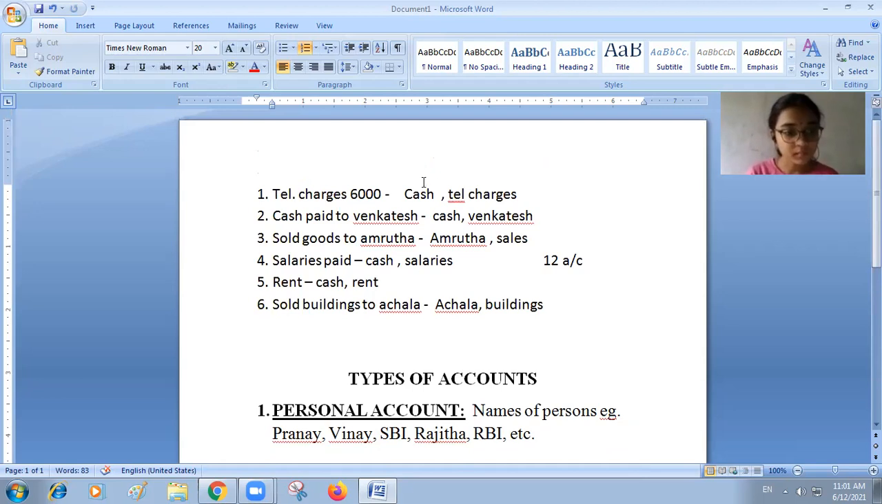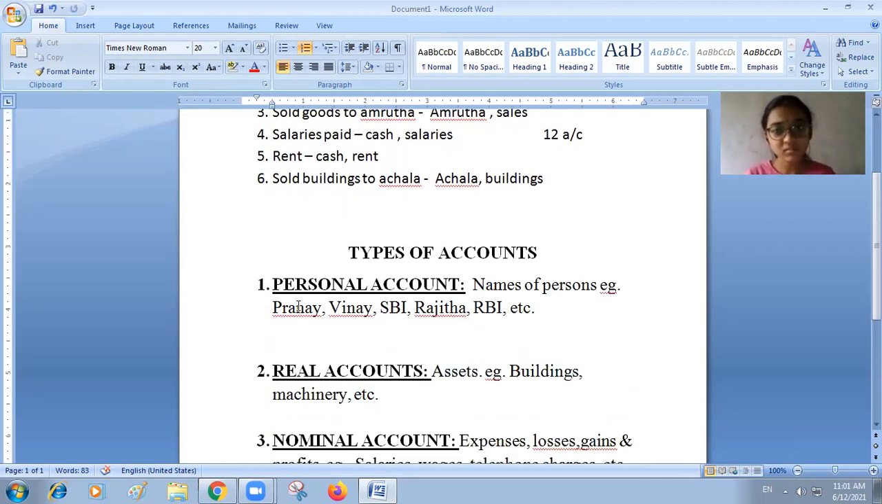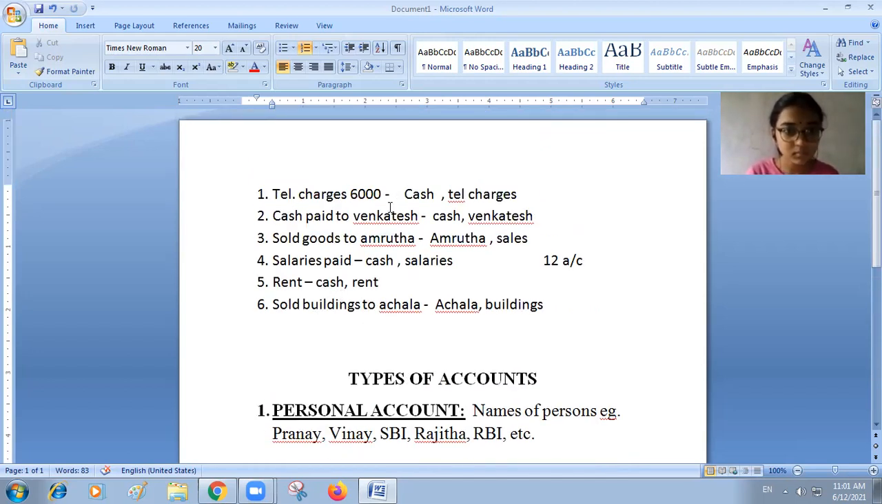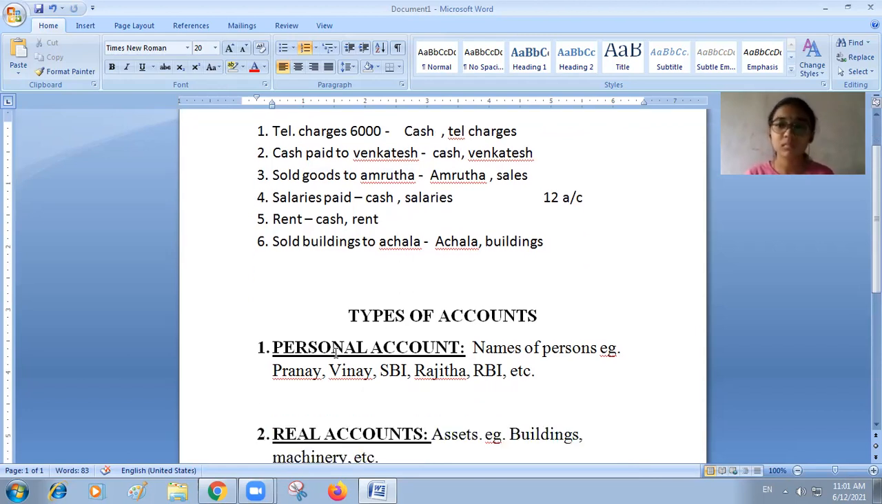Okay, for example, we will cross check. Now first, cash account. Is it a personal account? In the first transaction, we identified two accounts. One is cash and another one is telephone charges. We will examine each account. Is cash a personal account?